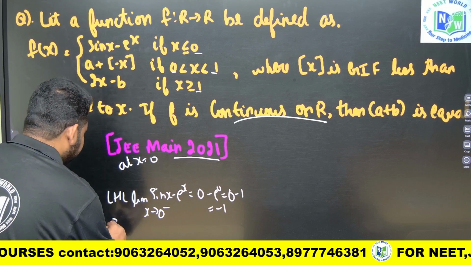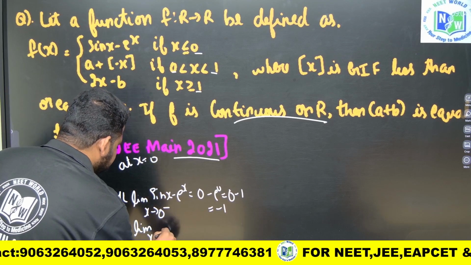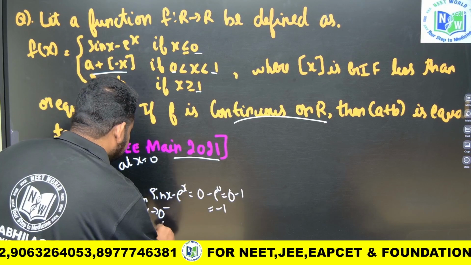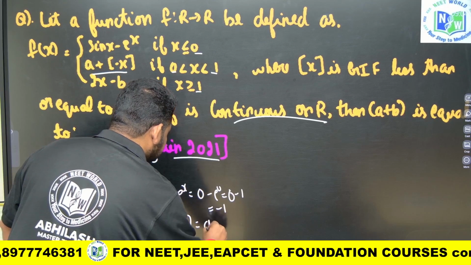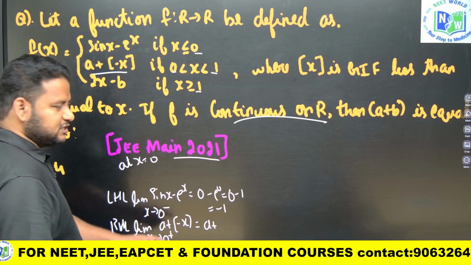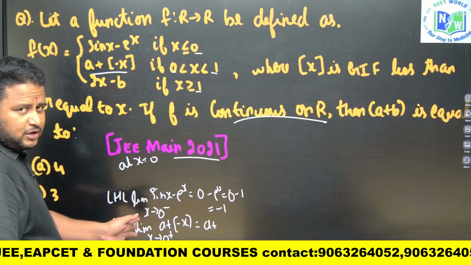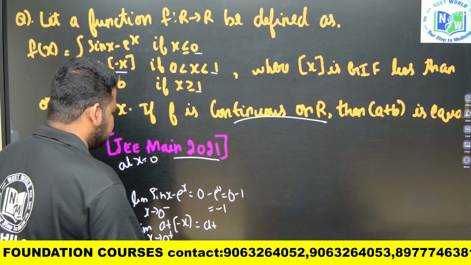If I take RHL, that is limit as x tends to 0 plus, I have to take this function, a plus [x]. That is a plus, where 0 minus means it is a value which is minus 0 point something, that is tending towards minus 1, so the greatest integer is minus 1.